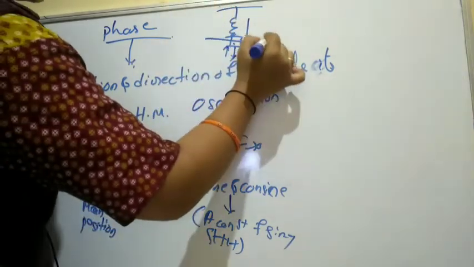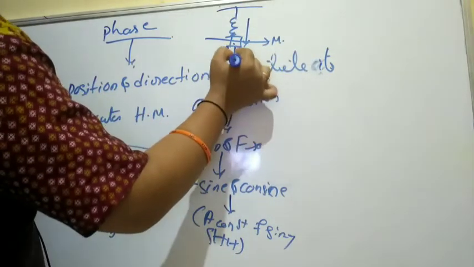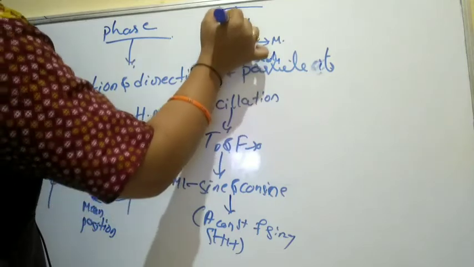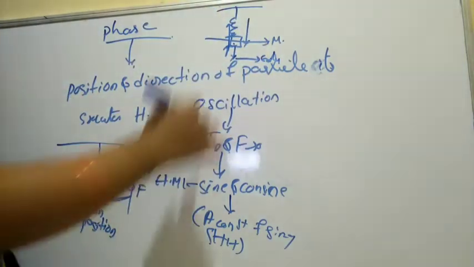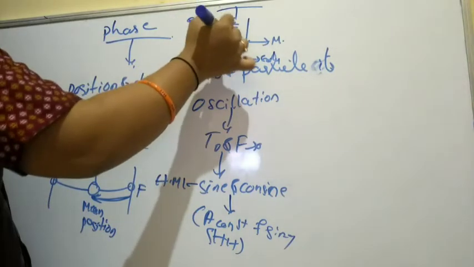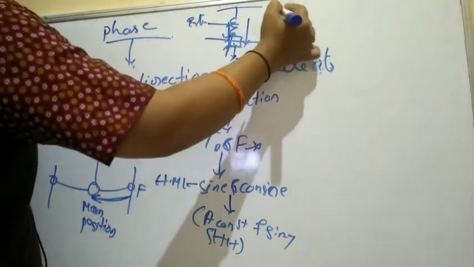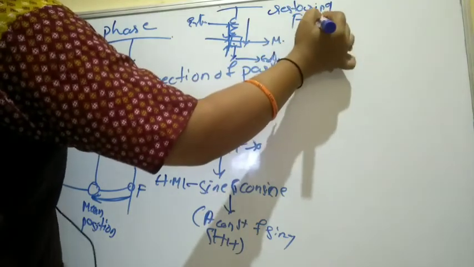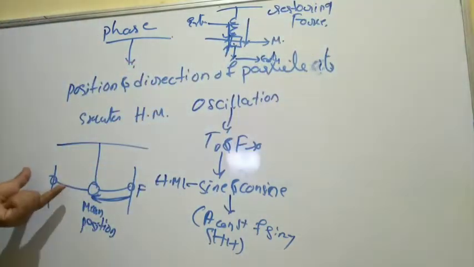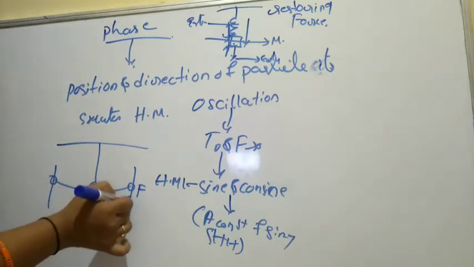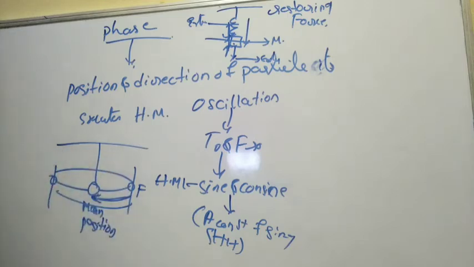That means this position is the mean position, this is the extreme position, and it does not stay on the mean position only, it will move towards a certain height up. So this is the next extreme position. It tries to come to its original position, and that means it is a restoring force. Here also the same thing is happening. The particle is said to be executing to and fro motion, or simple harmonic motion.